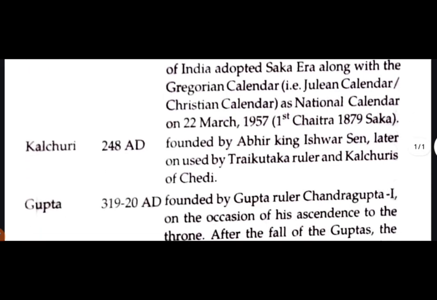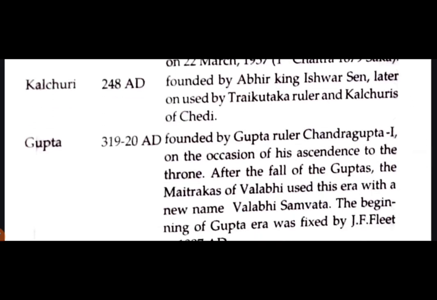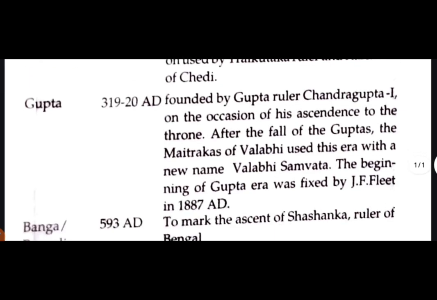Kalchuri: 248 AD, founded by the Abhira king Ishwarsena, later on used by the Kutaka rulers and the Kalchuris of Chedi. Gupta: 319-20 AD, founded by the Gupta ruler Chandragupta I on the occasion of his ascendance to the throne. After the fall of the Guptas, the Maitrakas of Valabhi used this era with the new name Valabhi Samvat. The beginning of the Gupta era was fixed by Fleet in 1887.